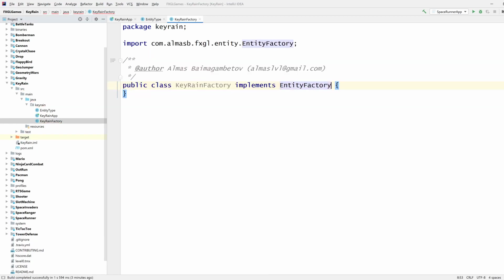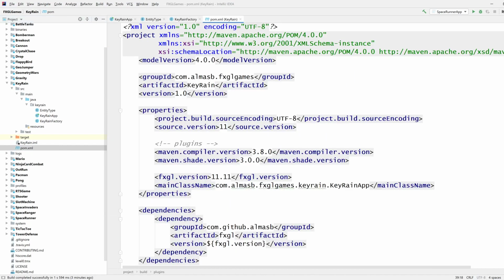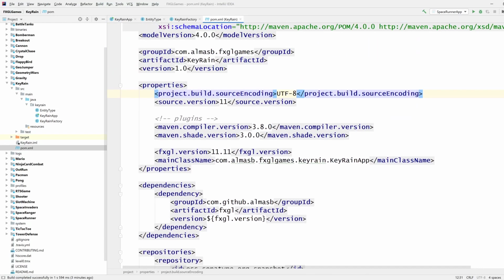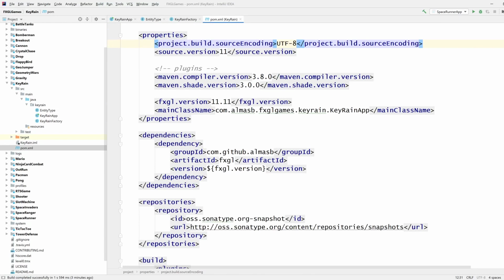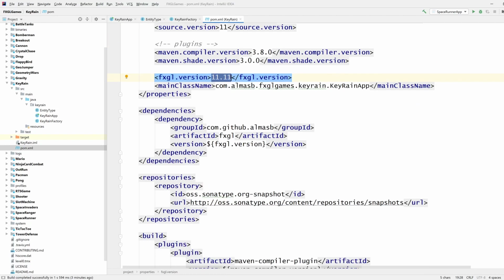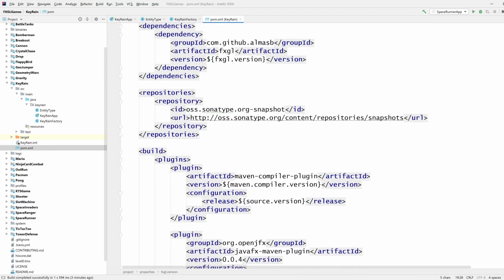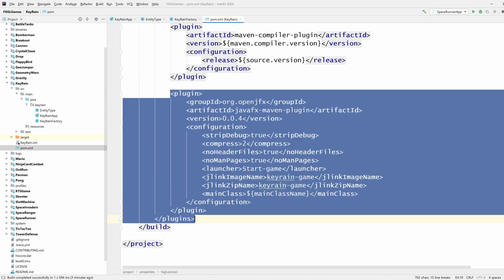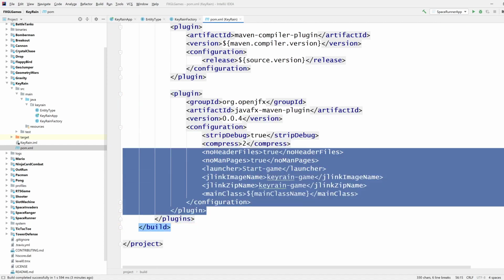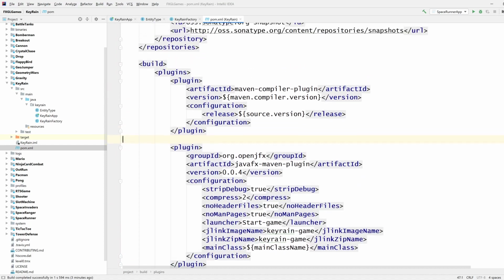Implement entity factory. And so far I've created this Maven config, which is your standard FXGL config file with 11.11, which is the latest stable FXGL version. And we're using Java 11 with this plugin, which allows us to create native images.